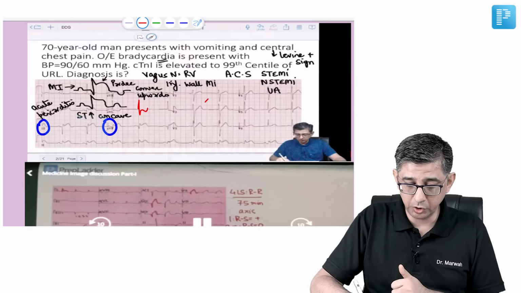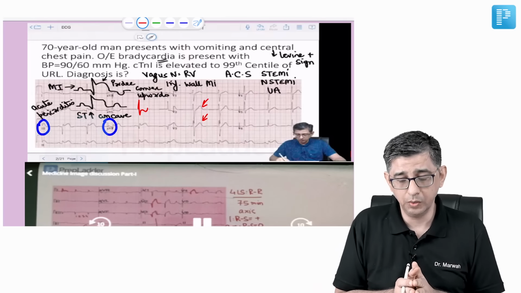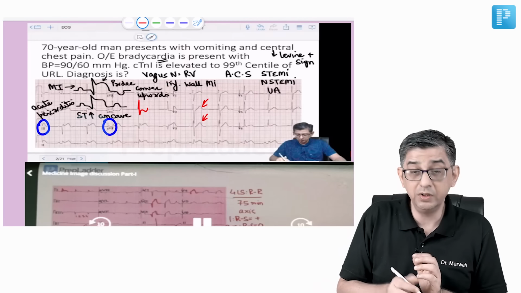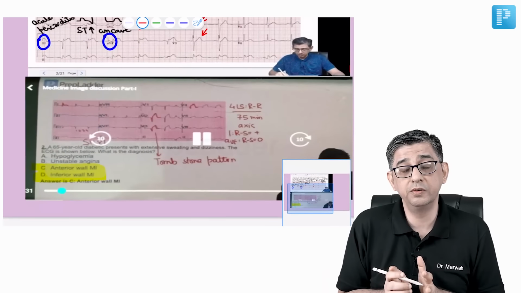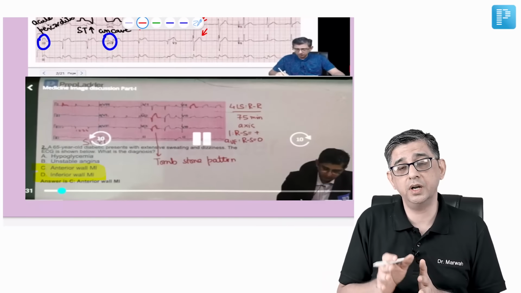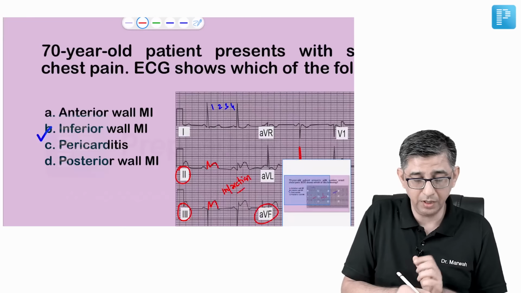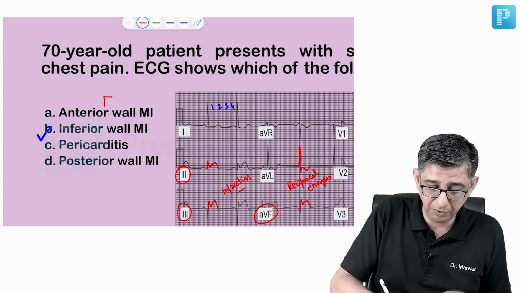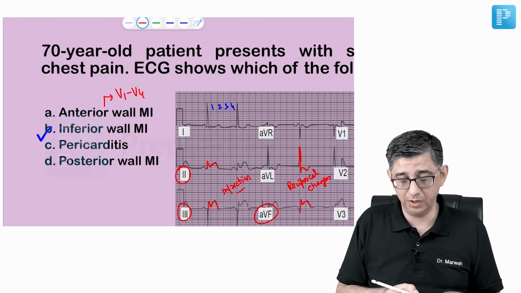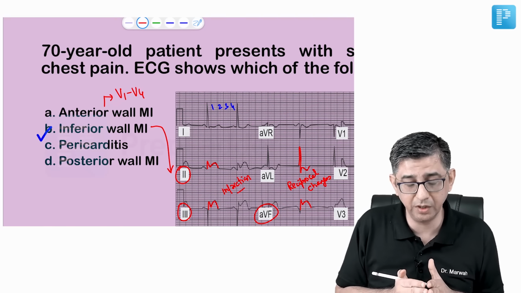Even in the ECG that I showed, the T waves were relatively bigger. So it was just accidental that this ECG was discussed. And even in the snapshots, I have always emphasized that you must have the capability to differentiate an anterior wall from an inferior wall MI. In anterior wall MI, you get a very classical ST elevation, but the findings are found in leads V1 to V4, whereas in this particular question, the findings are mainly present in 2, 3 and AVF, which helps in confirming the diagnosis.